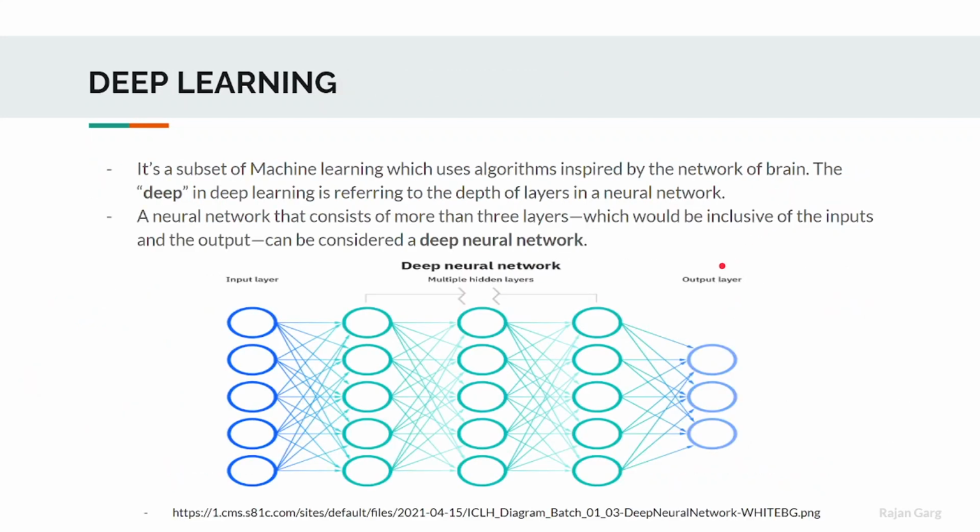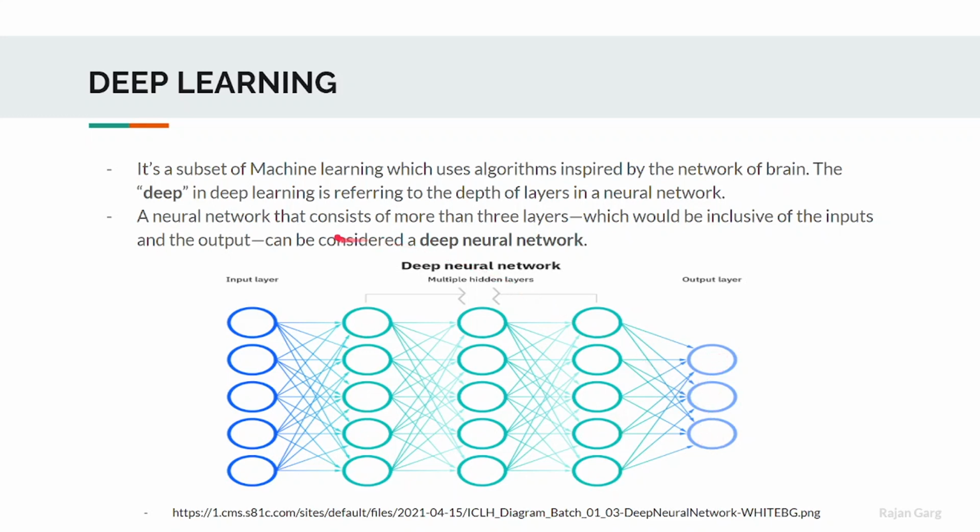Next, let's talk about what is deep learning. In deep learning, we usually have the input layer, output layer, along with the hidden layers. The hidden layers consist of the weights or neurons, a number of neurons which are interconnected with each other. Based on the input, these weights are updated corresponding to each and every neuron, which is again further updated at every level. And based on these weights, we generate the final output.